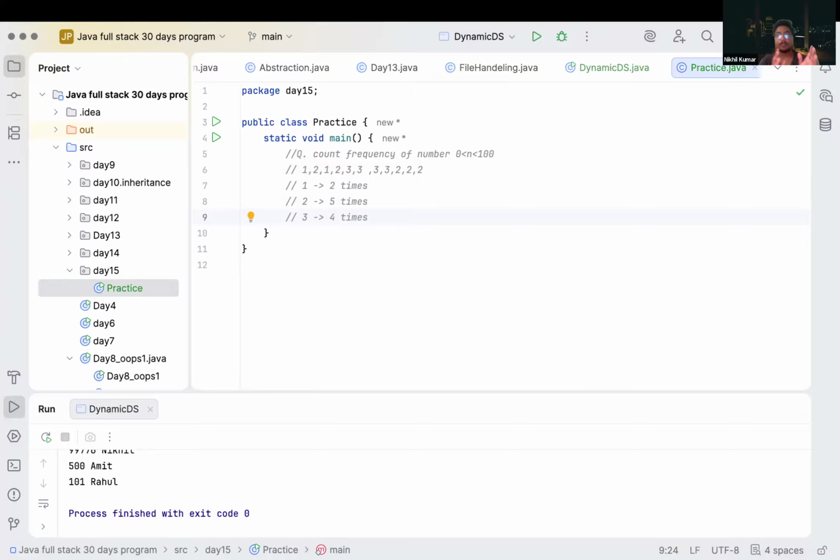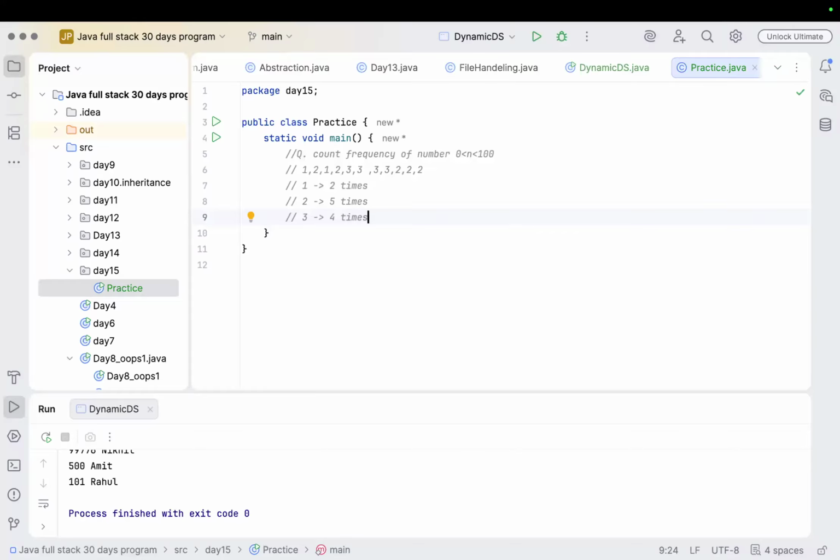So if we have to count the frequency of a number which ranges from 0 to 100, what will be the output for us? 1 occurs 2 times, 2 occurs 5 times, 3 occurs 4 times. So this is some count array, or we have to create something which can be used like this. We have to store the frequency of each number. So can anyone suggest some logic for it? How can we count the frequencies of numbers?